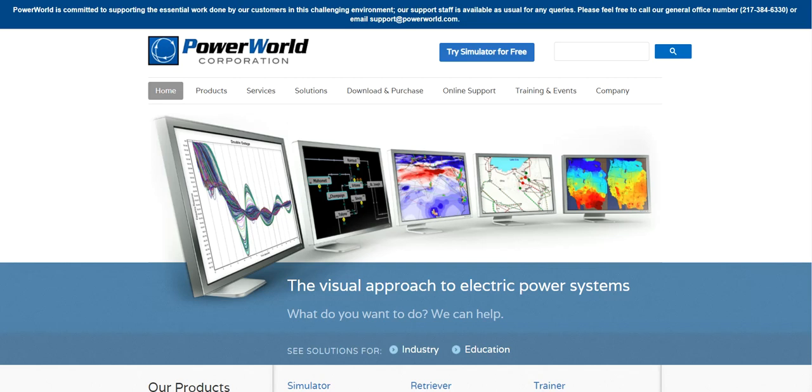The next software is PowerWorld Simulator, or PWS simulator. You can get a visual approach for electrical power systems.